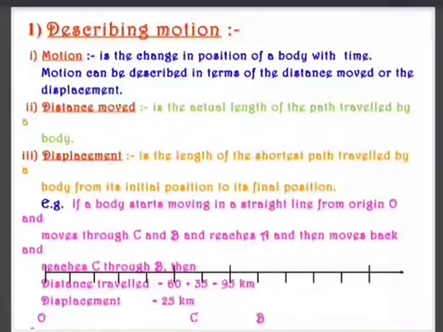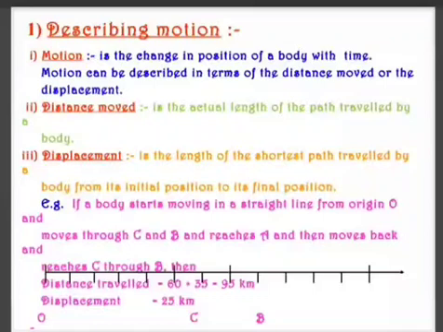We will talk about distance and displacement. What is the meaning of distance? What is the meaning of displacement? Now distance is the actual path covered by the body. If you go from your school to your house, say it is 5 kilometers. So the distance is 5. And next day you come back. So what is the distance covered? 5 to go and 5 to come back. So you will say you have covered distance of 10 kilometers. That is the actual path which is covered by the body.